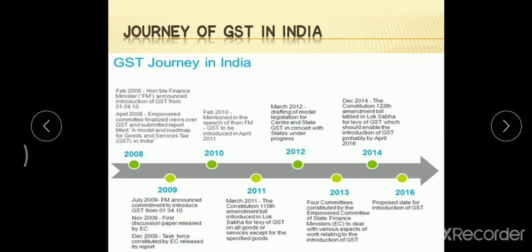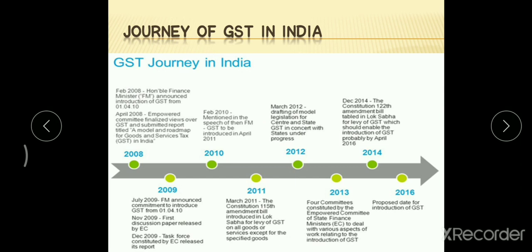In 2006 itself it was planned, and the implementation was projected for 2010. By 2010 they planned to implement the GST. The first discussion paper, which in short form we call FDP, the first discussion paper of GST, was released in 2007.